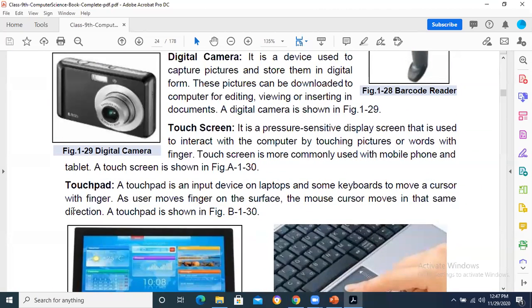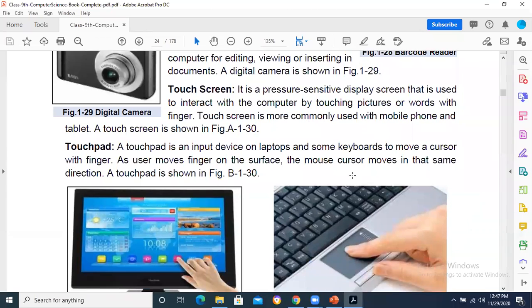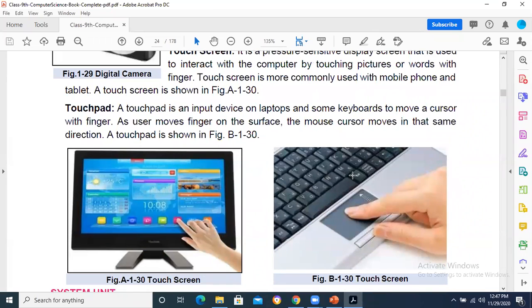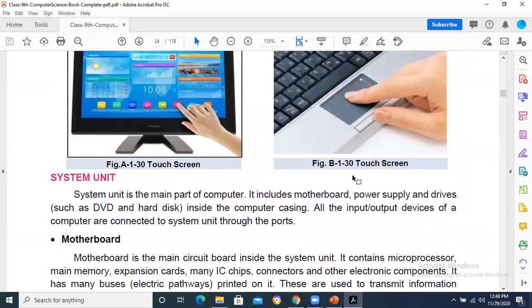Touch screen. Touch screen is a device which is not only an input device but at the same time it is also an output device. Because you are giving input on the touch screen that open this window, and that window is being opened on the same screen. So that's why simultaneously it is an input device as well as an output device. It is a sensitive display. There are different mechanisms available for input and output. A touchpad is an input device on laptops and some keyboards to move a cursor with a finger. As the user moves a finger on the surface, the mouse cursor moves in that same direction. A touchpad is shown over here. You can see over here.